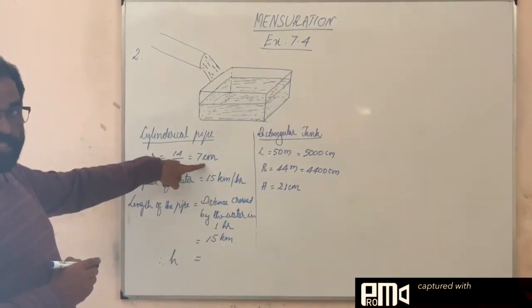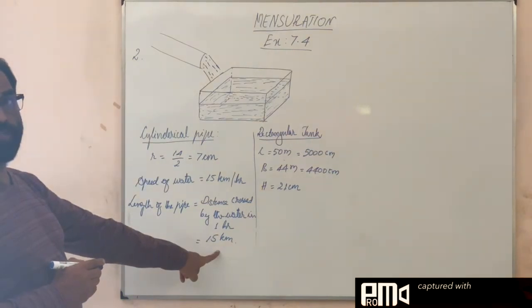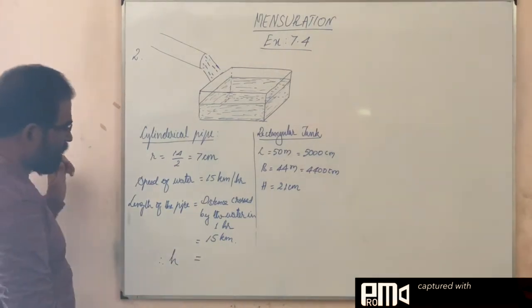All the other measurements are in centimeters, so we shall convert this kilometer also into centimeter. How many centimeters make 1 kilometer? 1 lakh. So 15 kilometers means 15 lakh centimeters.